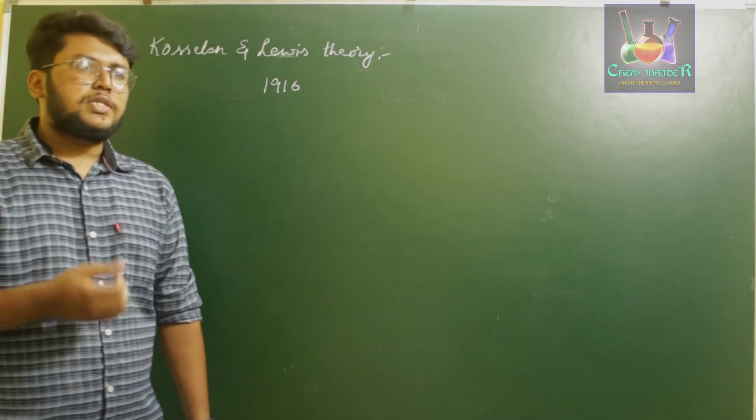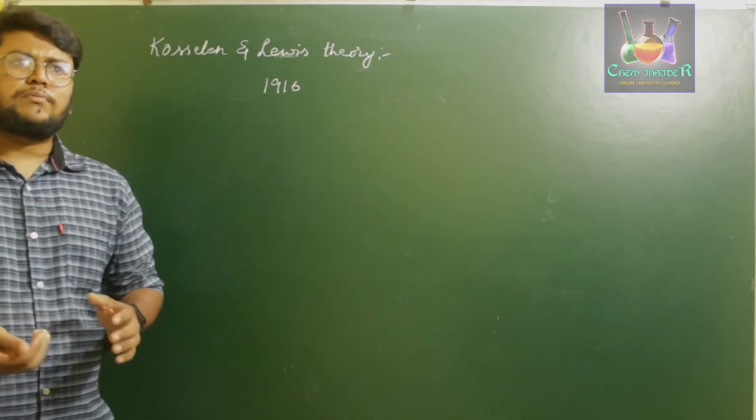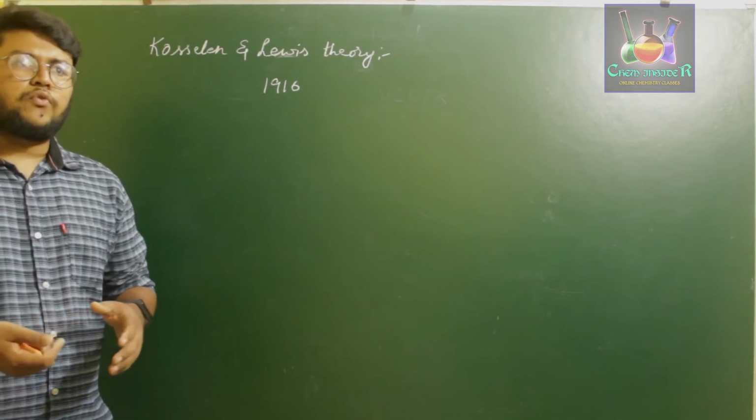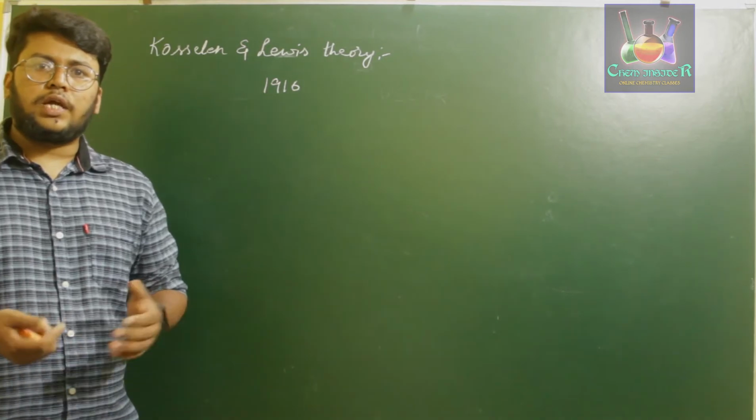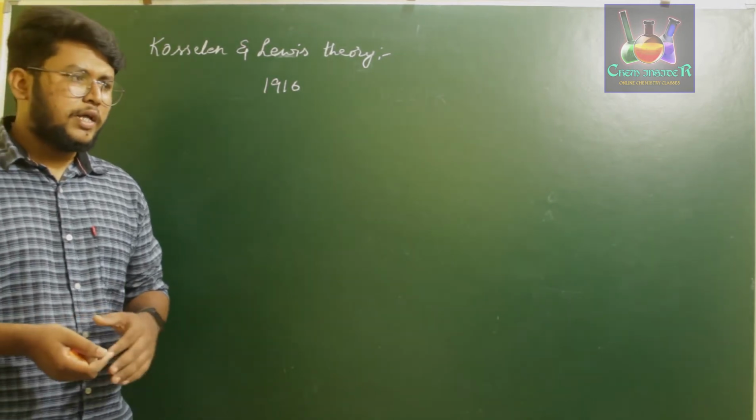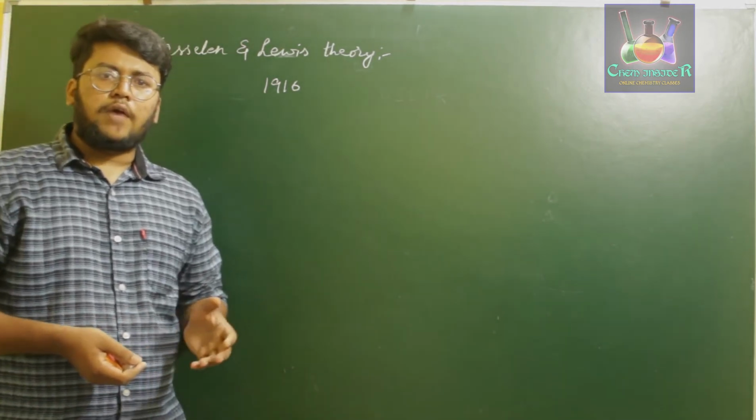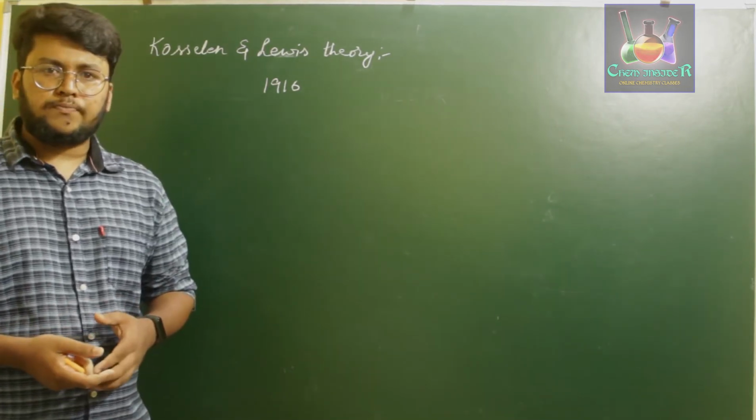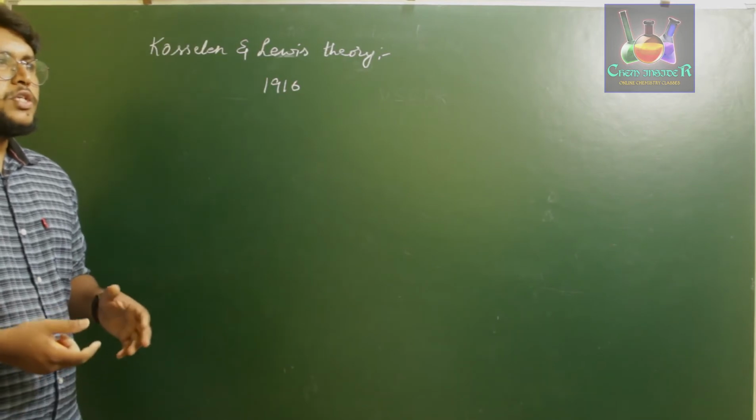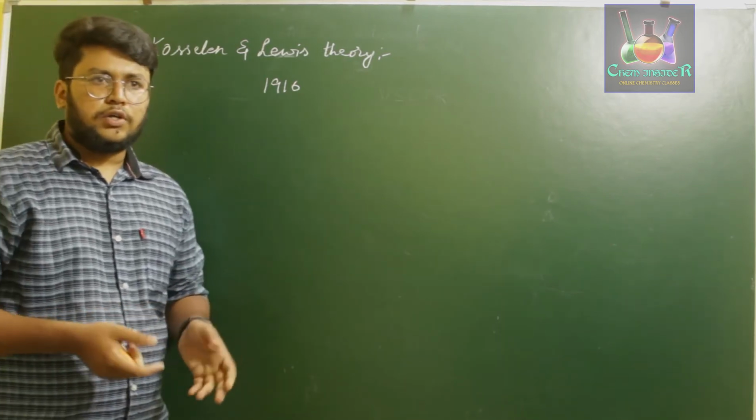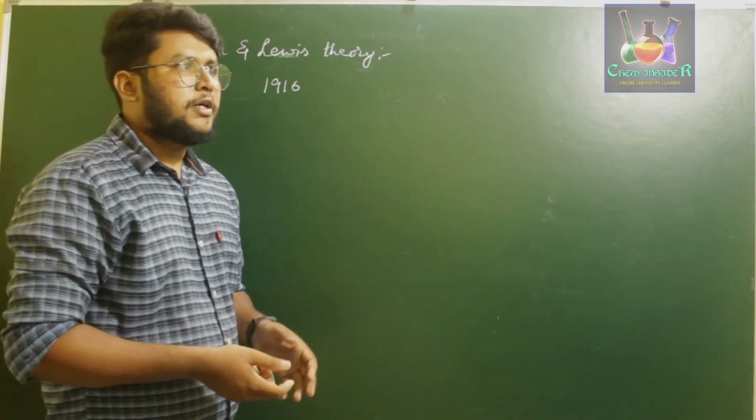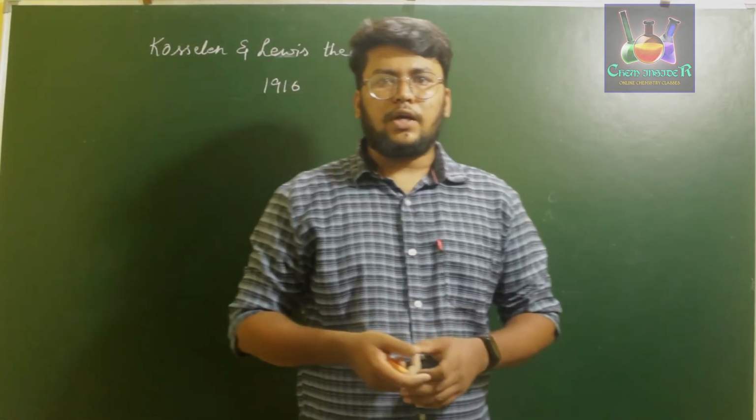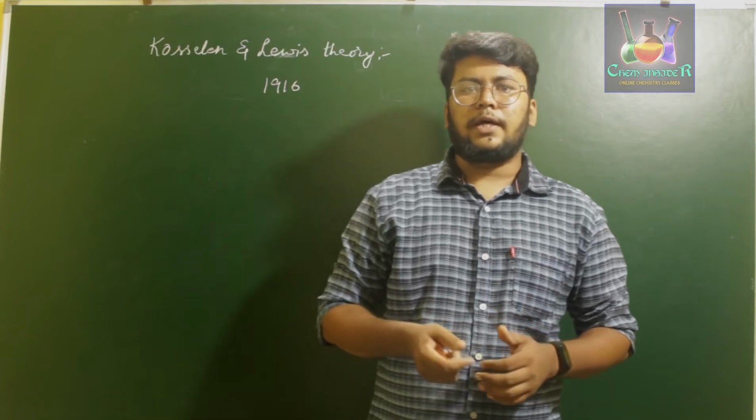So Lewis said that if two or more atoms have to get bonded with one another, they either have to lose an electron or gain an electron and form the respective ionic species. These two ionic species are held by a force of attraction. So what is that particular force of attraction? All this was explained by Lewis.